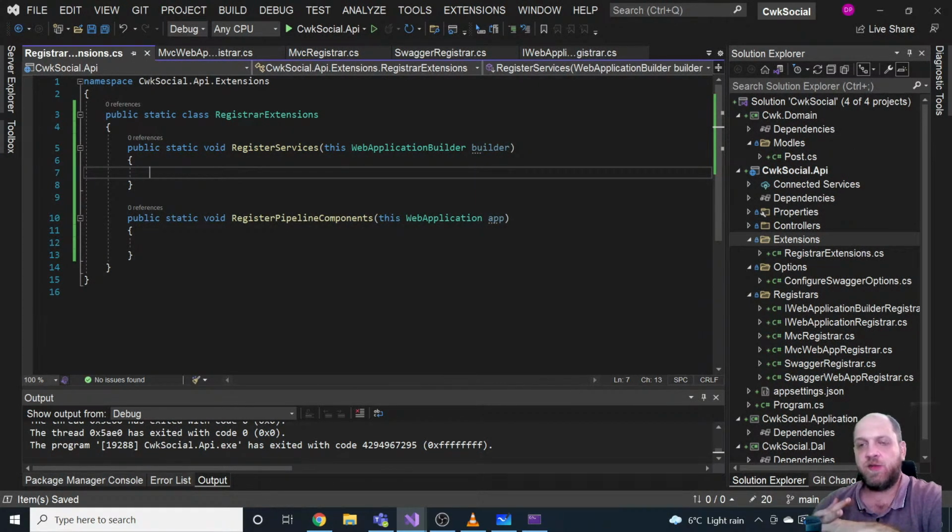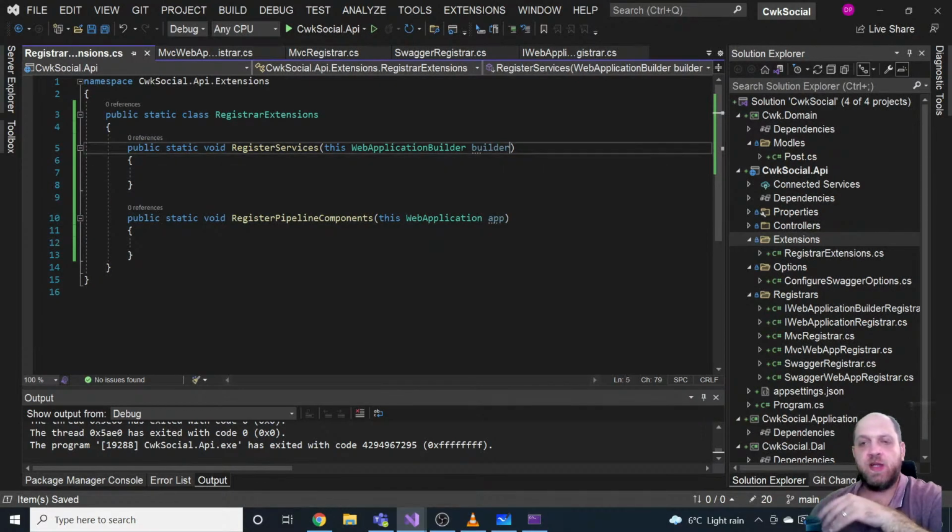If you can extract some functionality that has a common logical part to it, then you could definitely have it. So I want consumers to provide a scanning assembly, and we can then register or use all the registers in that assembly.